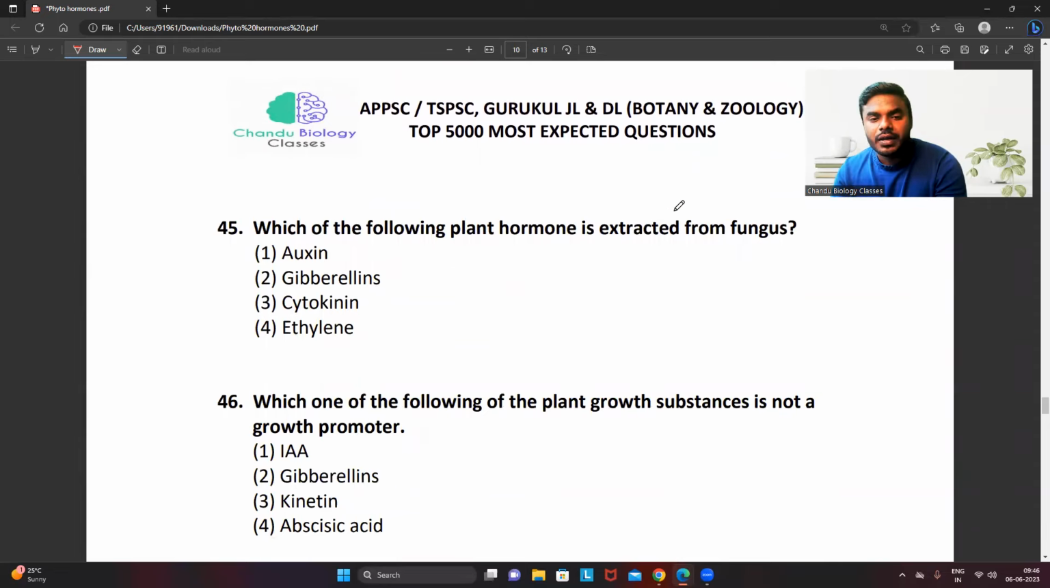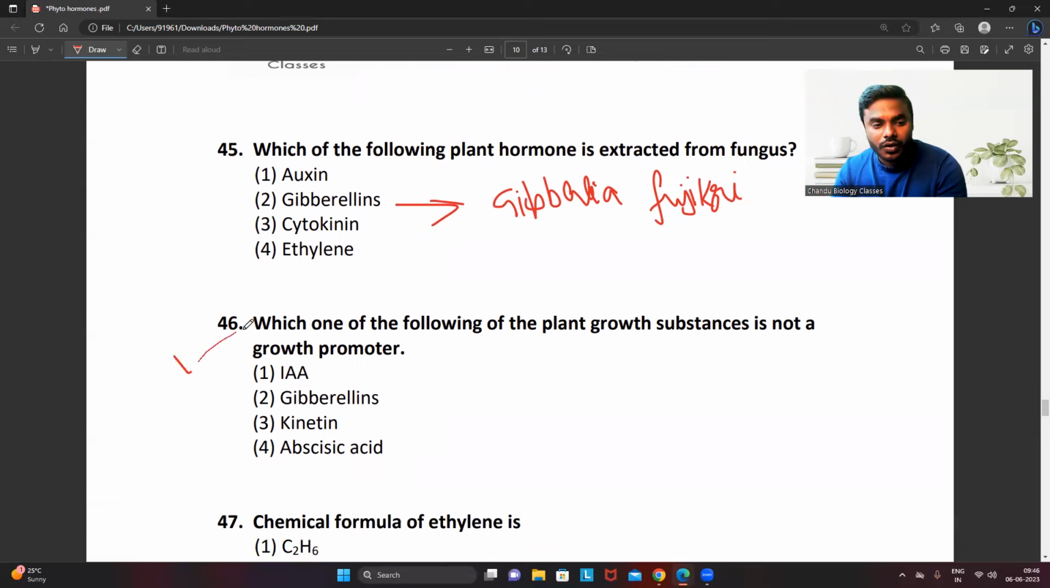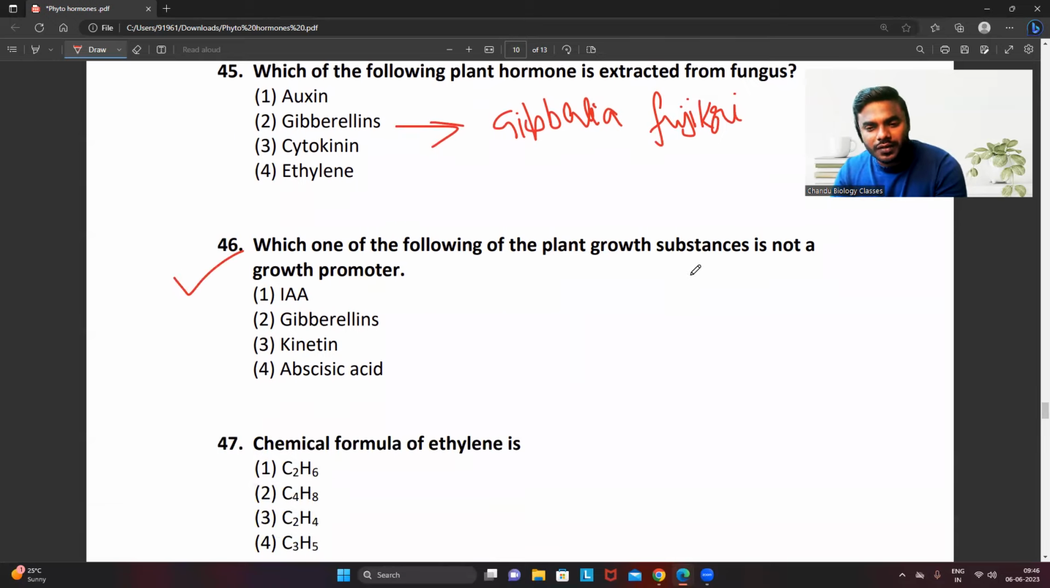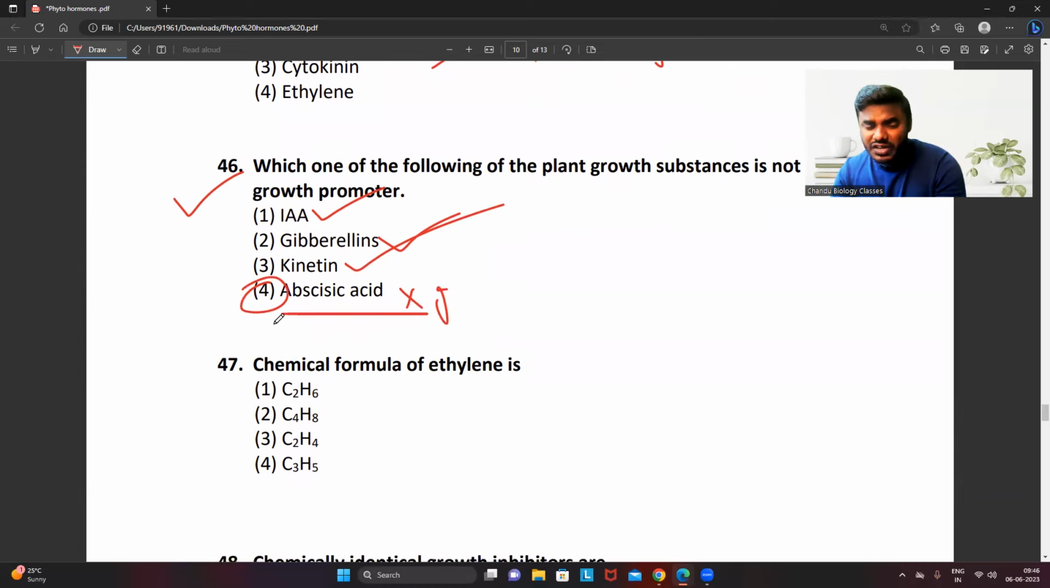Question number 45. Which of the following plant hormones is extracted from the fungus? What was that? Gibberellins. What is the name of that particular fungus, friends? The name of the fungus is Gibberella fujikuroi. 46. Which one of the following plant growth substances is not a growth promoter? Auxin promoter, gibberellin promoter, kinetin promoter, which is cytokinin. Abscisic acid, which is the inhibitor. So the correct answer is 4.